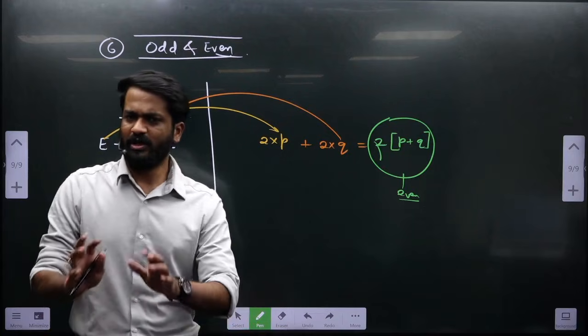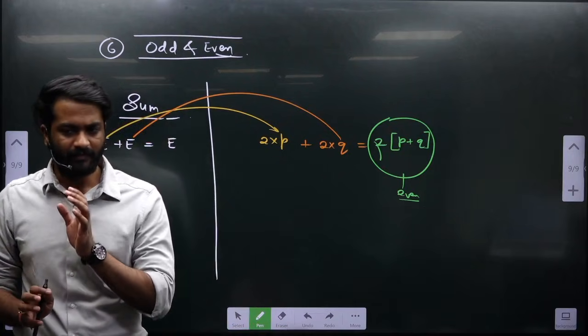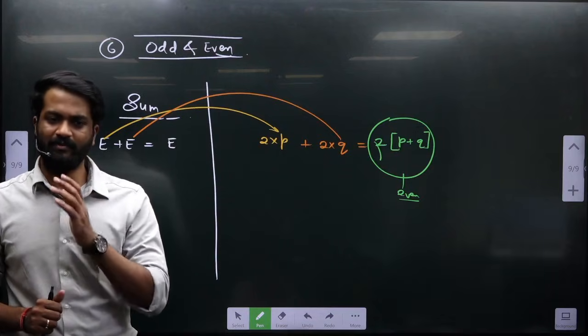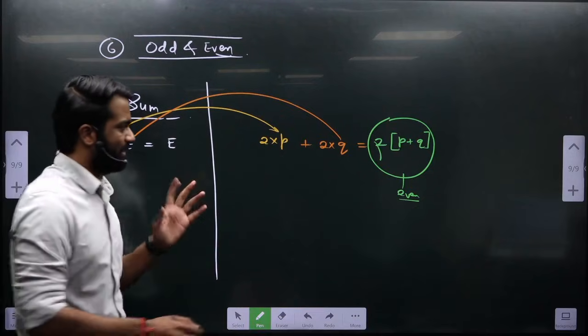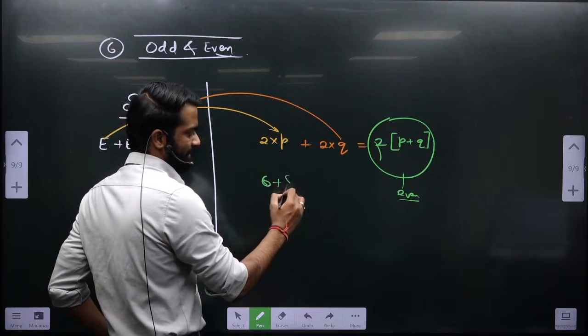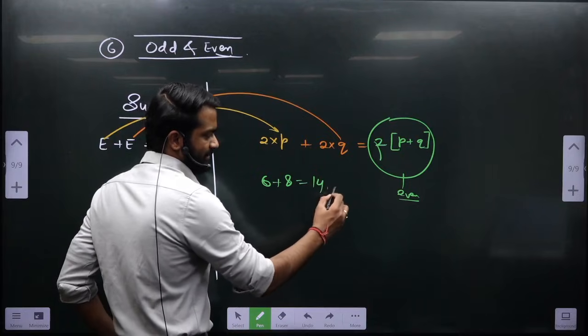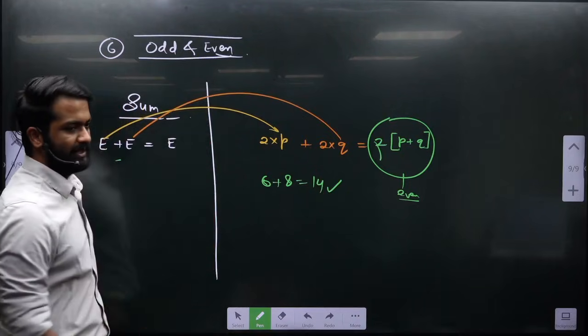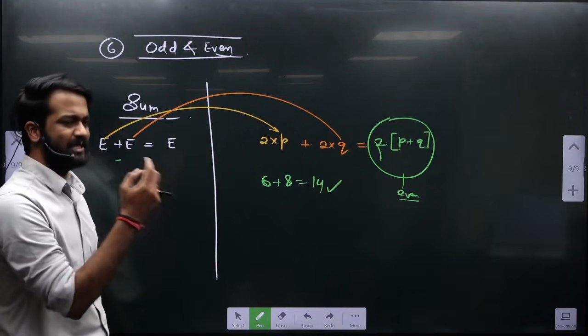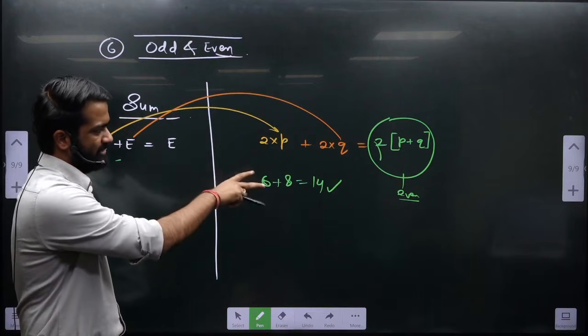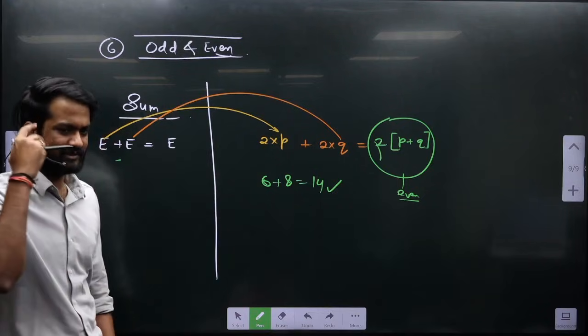Now for those who are confused, I am giving a rule. In the exam hall, take two even numbers, add them, whatever is coming is something which is always true for you. Okay? So let's say 6 plus 8, it is 14. Since this is even, my even plus even will be even. If this is not making sense, you can take two examples. Generally, even I take the examples and then subconsciously in the head I do.